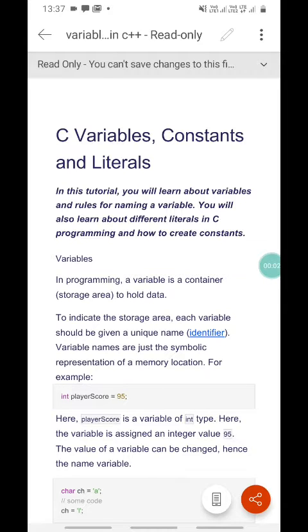Good afternoon, students. Today's topic is C variables, constants, and literals. It is also used in C++. It doesn't matter, in C and C++ the keywords, variable declaration, constants, and literals follow the same rules. In this tutorial we will learn about variables and the rules for naming a variable. You will also learn about the different literals in C programming and how to create a constant.